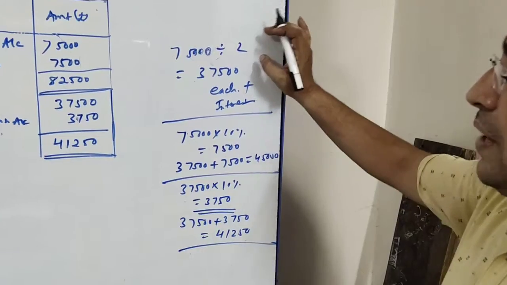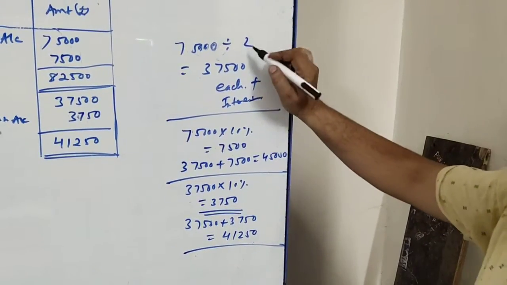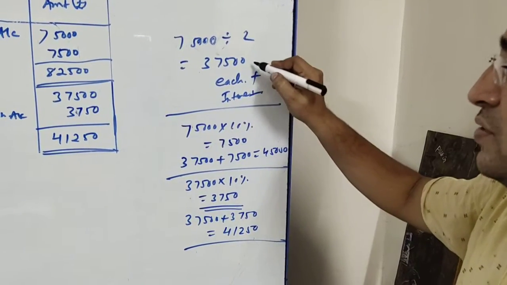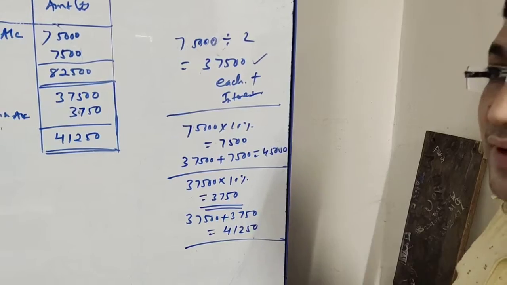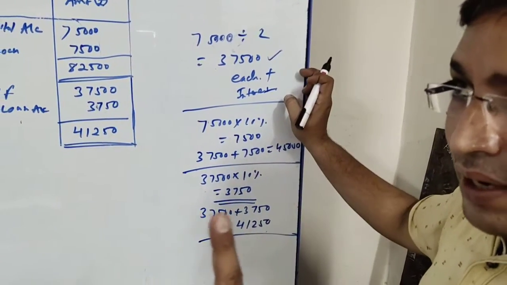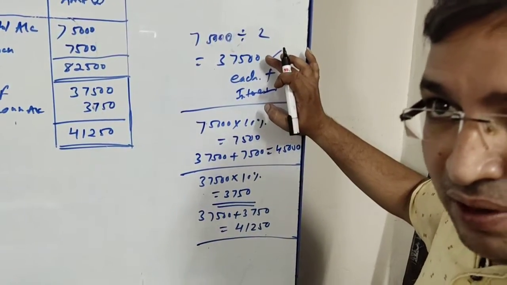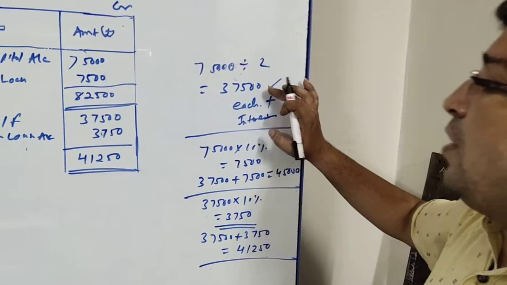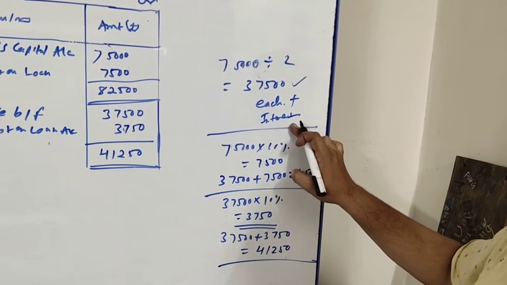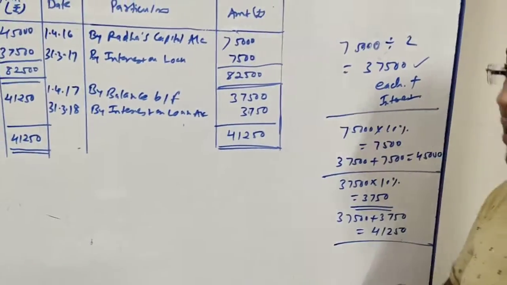We have to pay in 2 annual equal installments. So we will divide it by 2, meaning we will make 2 parts of it. So it will come to 37,500. We will pay 37,500 after 1 year, and after another year we will pay the remaining 37,500. But we need to pay this amount along with interest. Okay, so let us see how to prepare the loan account.